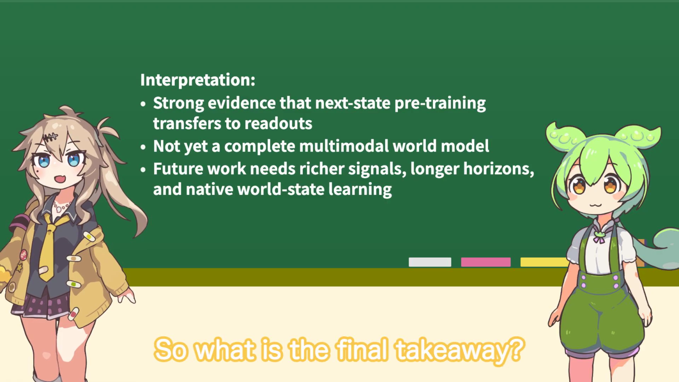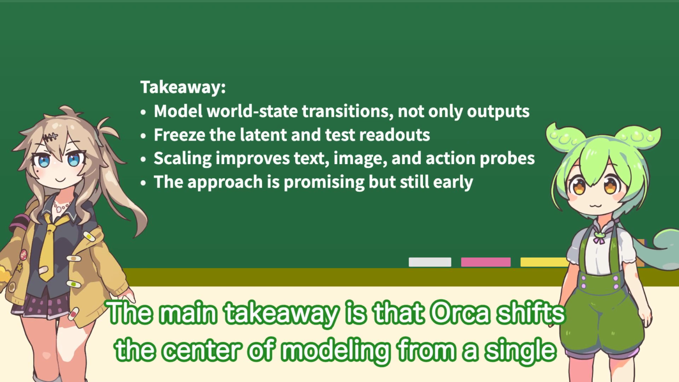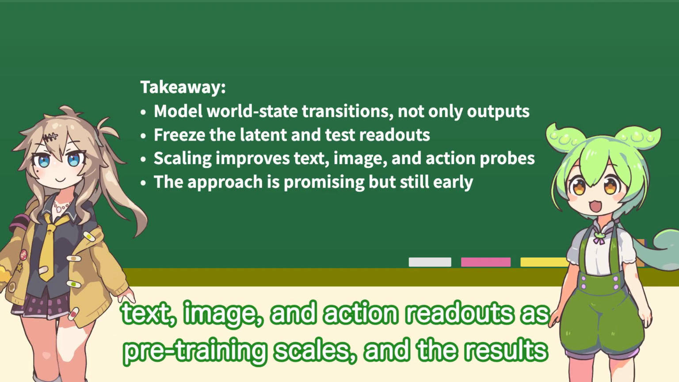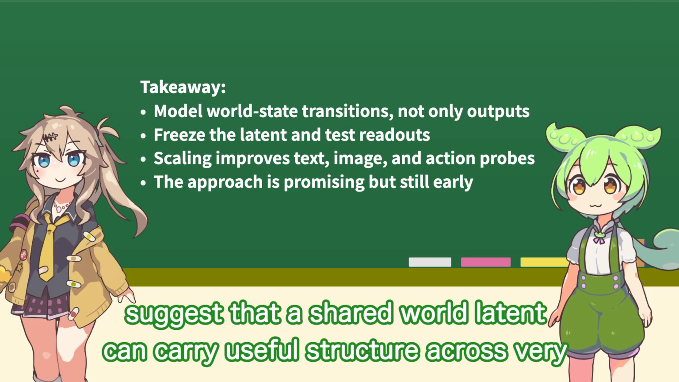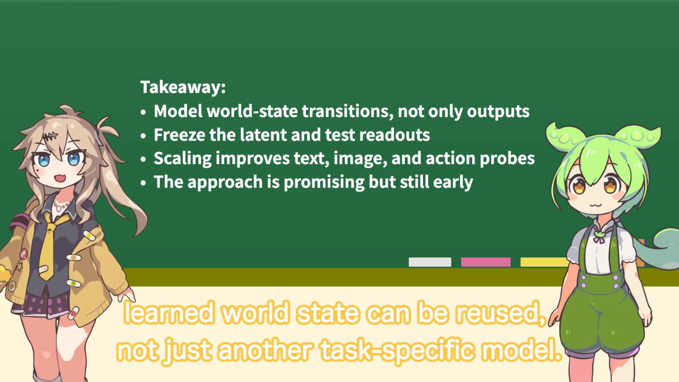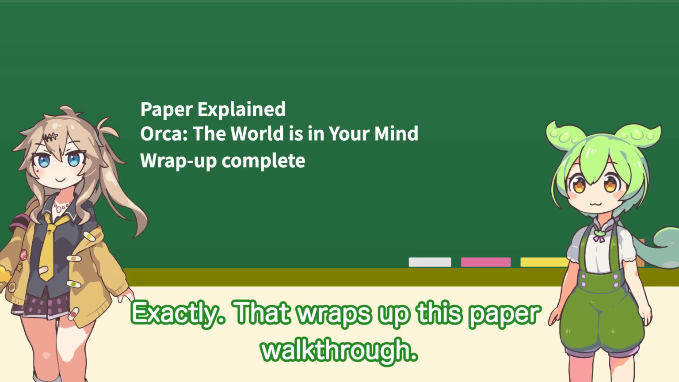So what is the final takeaway? The main takeaway is that Orca shifts the center of modeling from a single output modality to world state transition. Its frozen latent improves text, image, and action readouts as pre-training scales, and the results suggest that a shared world latent can carry useful structure across very different tasks. That makes the contribution much clearer. It is a test of whether a learned world state can be reused, not just another task-specific model. Exactly. That wraps up this paper walkthrough.